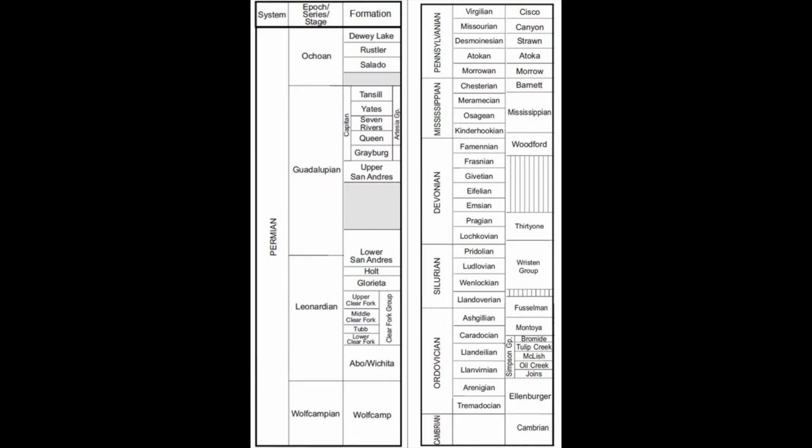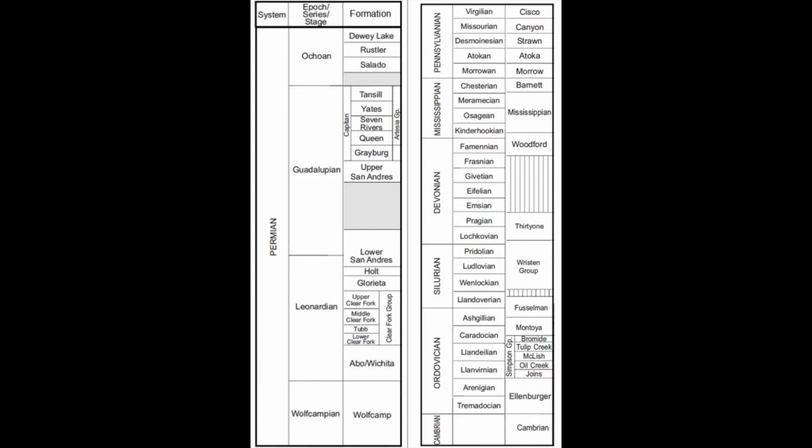And so as you move down, we see the Yates, Seven Rivers, Queen, Grayburg. Those are formations that were actually drilled in the 20s and in the 30s because they were shallow and fairly accessible given the level of technology that was available at the time. And the Upper San Andres is still a very prolific play for what's called tertiary recovery, which is beyond the scope of this presentation, but that's where you actually inject CO2 and it dissolves the oil, and then you get a mixture of CO2 and oil out of the ground.